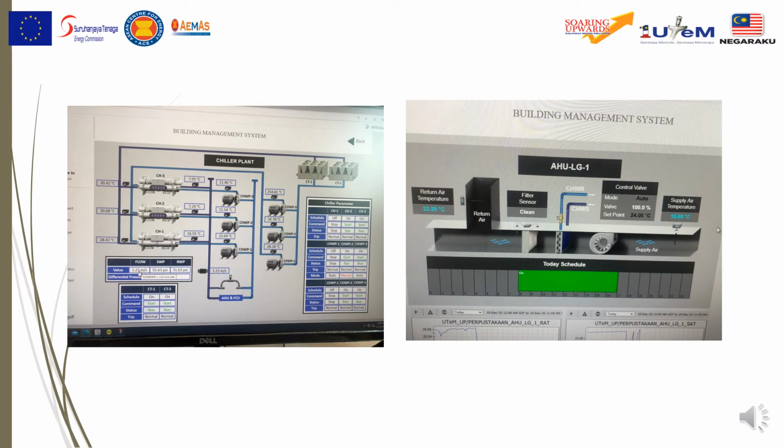Okay, besides the temperature, we can also see the value of flow rate and the parameters of the chiller, and also using this building management system BMS, you can see not only the chiller plant, but we can see the AHU and also the cooling tower.